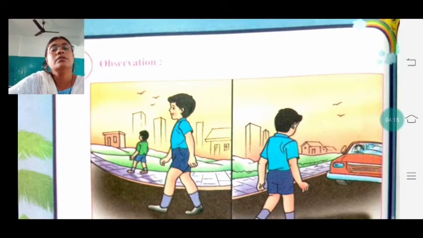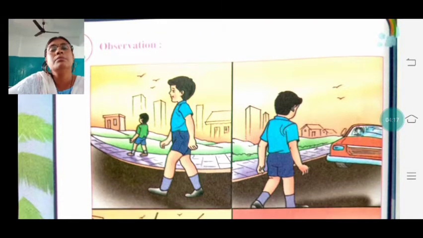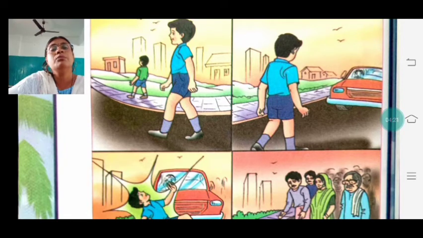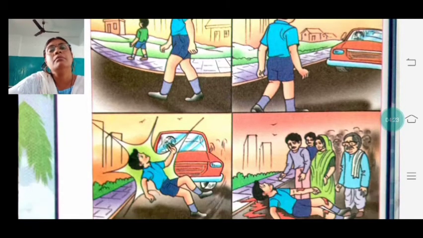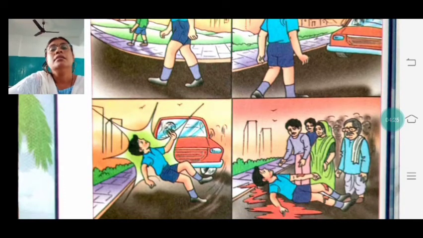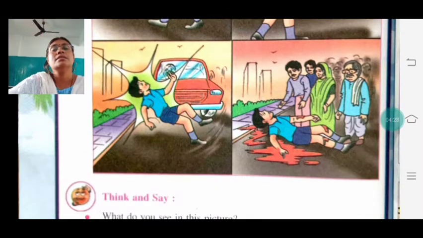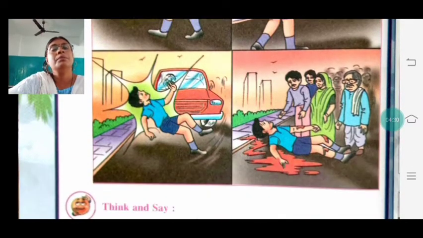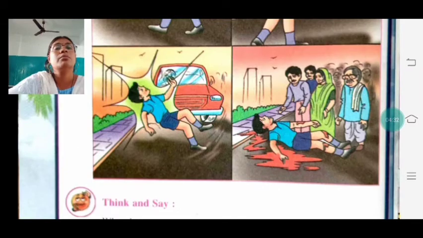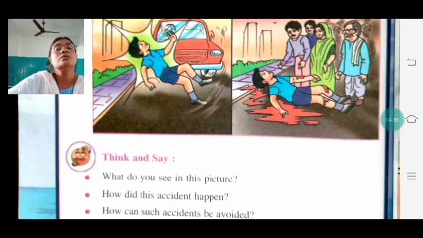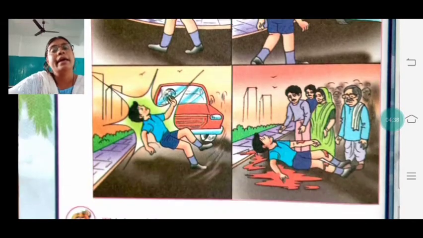One road is there. One boy is going in the middle of the road. One boy is going on the footpath. See what happened. When you are moving in the middle of the road, any vehicle may come, and the accident can occur. See, the accident occurs. Then the people are gathered there and they are looking at the boy, who may have hurt too much. So this is the picture of an accident.